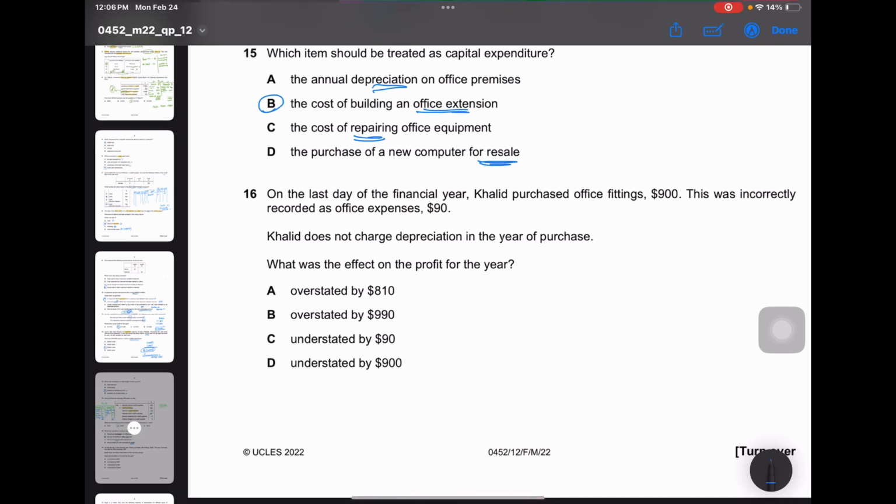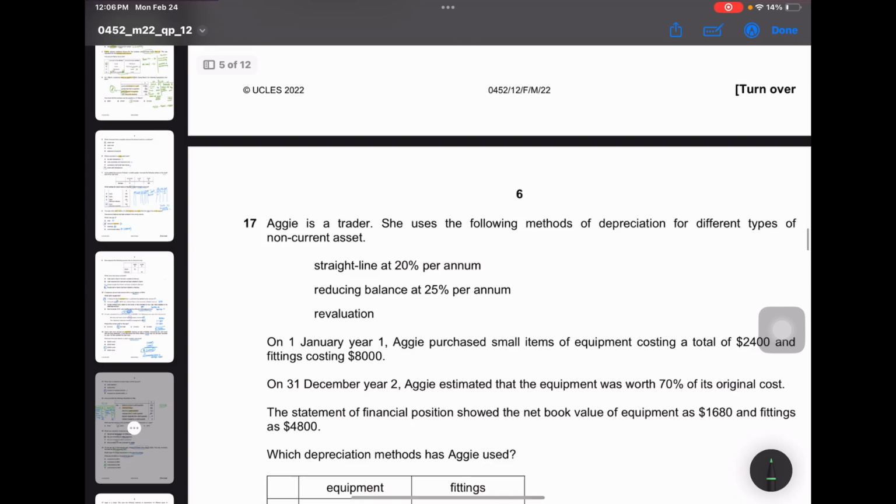Okay, 16th one. On the last day of the financial year, Khalid purchased office fittings, $900. This was incorrectly recorded as office expenses of $90. Khalid does not charge depreciation in the year of purchase, so it means no other expense is associated with the purchase of office fittings. What was the effect on the profit for the year? Since they're telling us no depreciation is provided, purchasing an asset will never affect the profit, but in this case they have recorded $90 as office expenses. So the profit for the year is understated by $90.